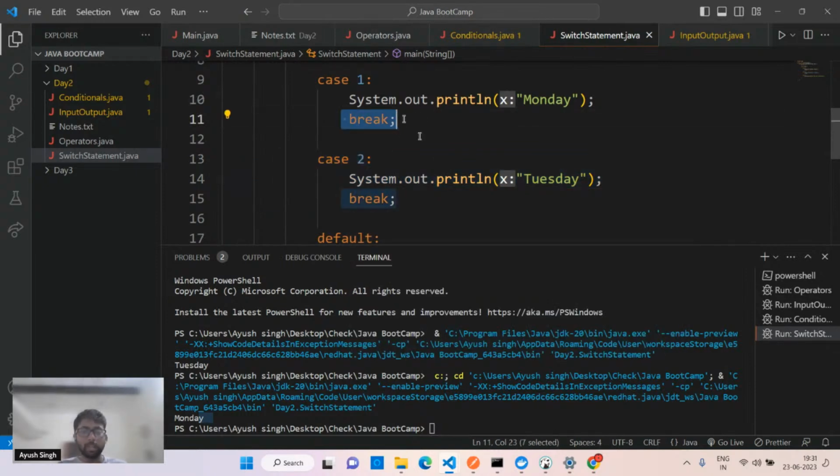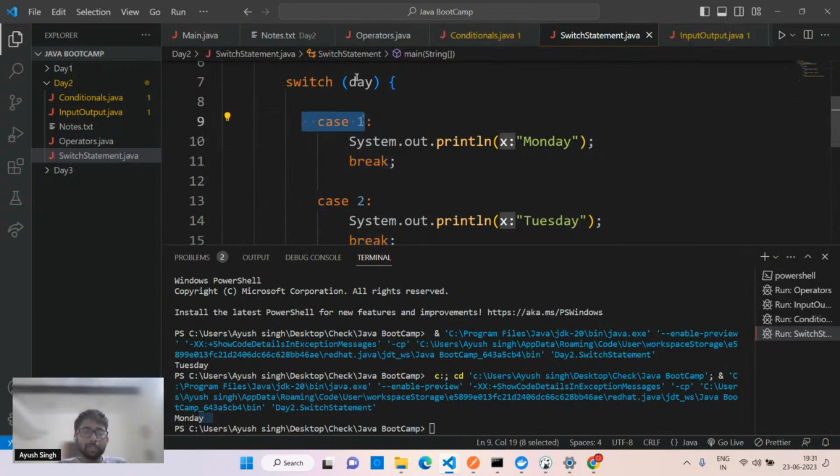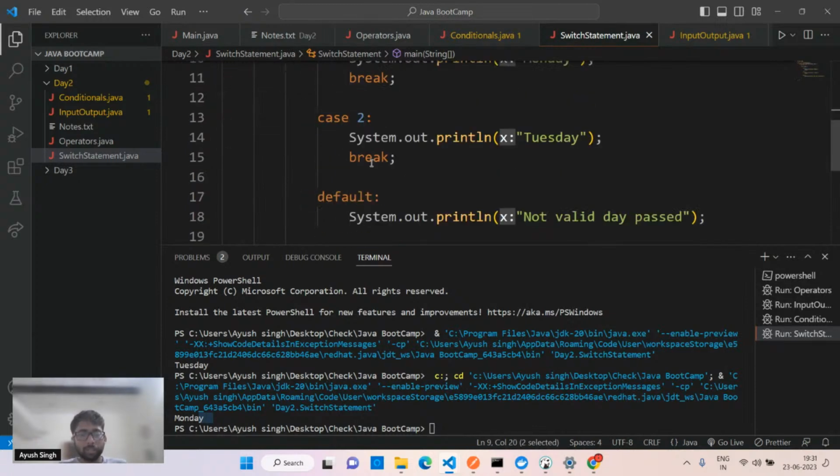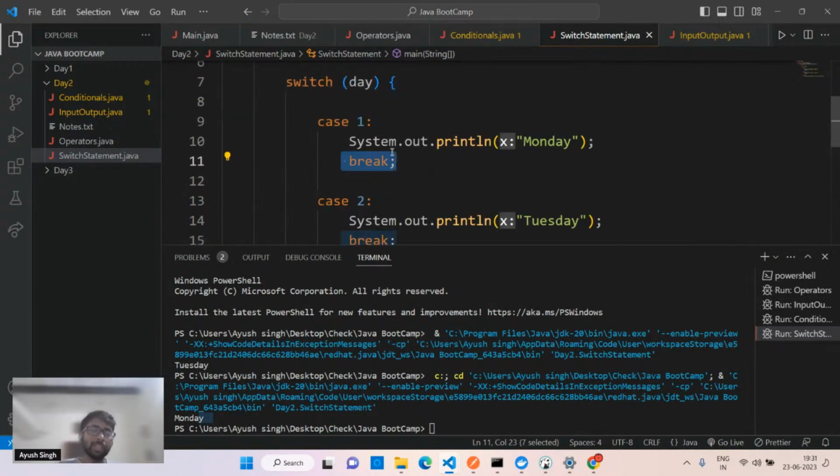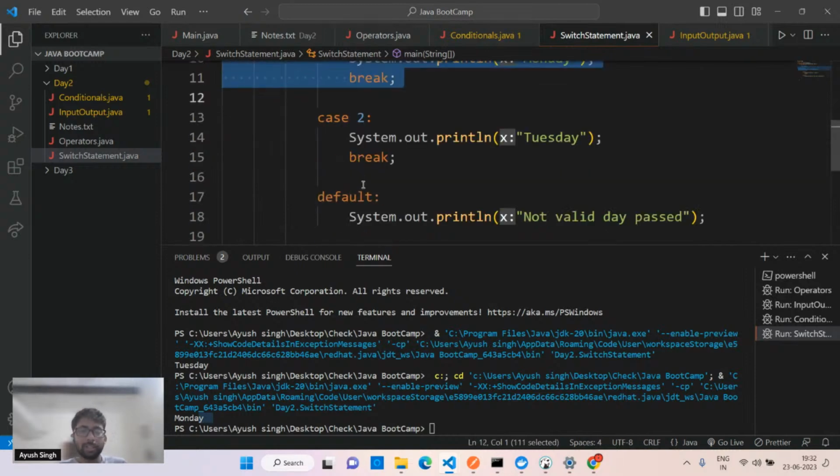Every time you have to use break, I'll tell you the reason. Because case will match from this parameter. If it's not there, it will go for other cases. And if no cases match, it will go for the default. So why are we using break? Break is used here because you don't want to go for the other cases. If one case condition is matched, you have to simply get out of the switch statement. That's why break is used. My simple quiz question was, when we are not using the break statement in any cases, what will happen if any case matches? That you have to check. I'll ask this with a simple snippet tomorrow, but for now, you got the syntax and how this is working.